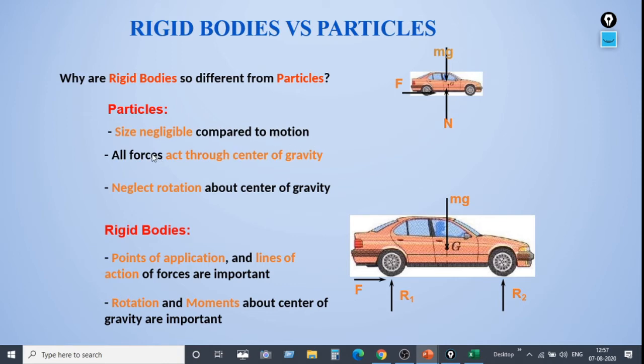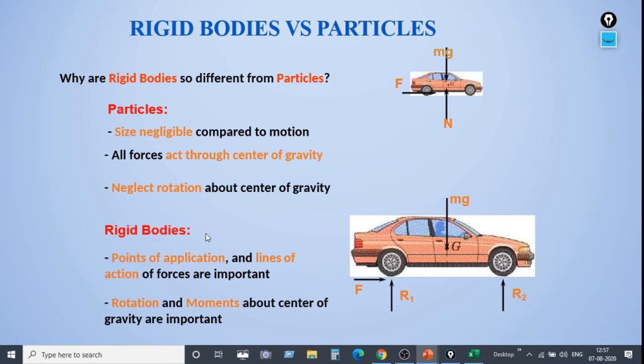And as a particle has a negligible size, all forces act through the center of gravity only. So we can neglect rotation about the center of gravity. Hence all forces are acting through the center of gravity because of the negligible size.